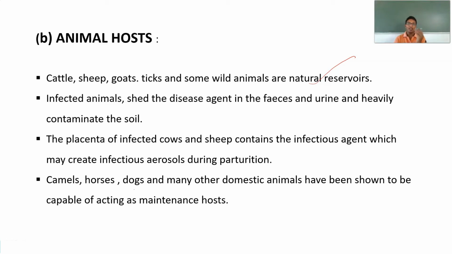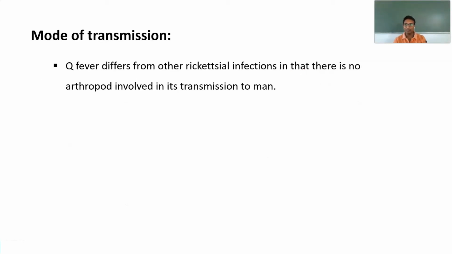Next, the placenta of these infected animals such as cows and sheep is capable of producing aerosols during delivery, and these aerosols are capable of infecting other persons. Animals such as camels, horses, dogs and many other domestic animals can act as maintenance hosts for this disease-causing organism of Q fever.